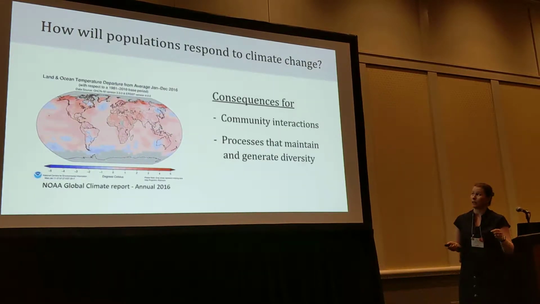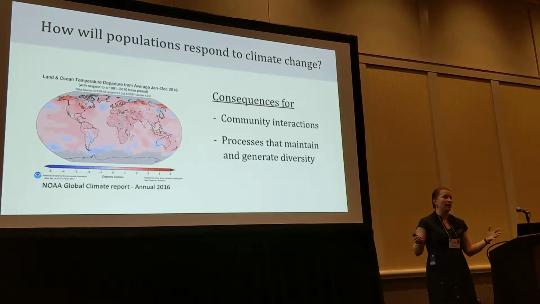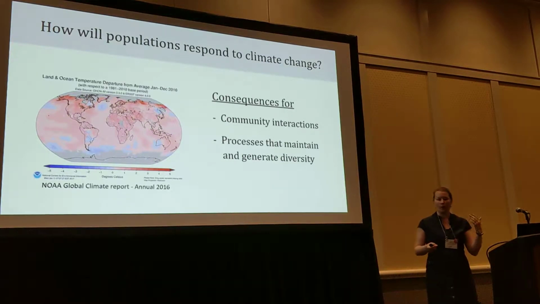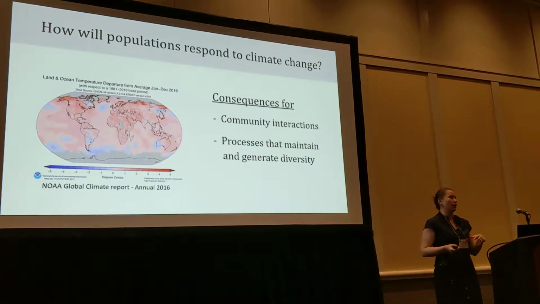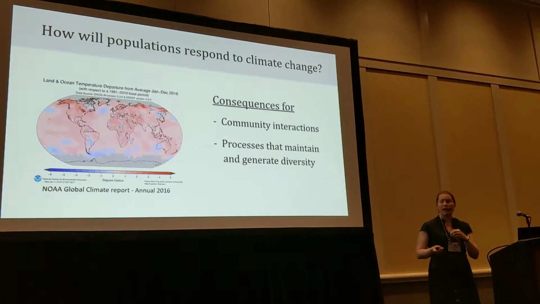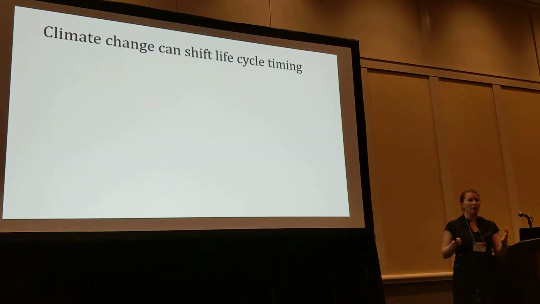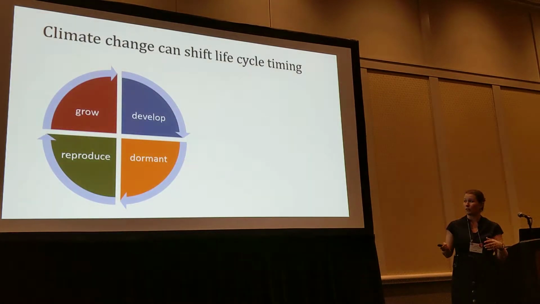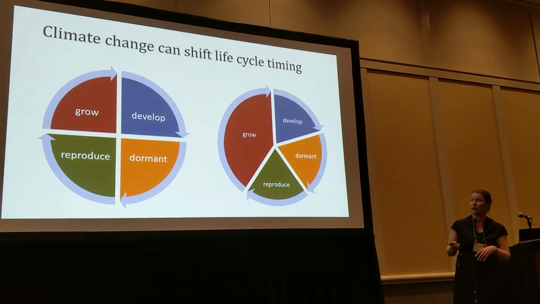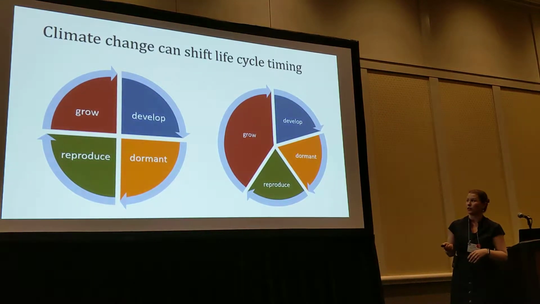And beyond the population level, we have to think about how there could be extending consequences for impacts on the community, and think about potential changes to ecological and evolutionary processes that maintain or generate diversity. So a major consequence of climate change includes shifts to life cycle timing or phenology. So periods of growth, development, dormancy, and reproduction can shift under climate change scenarios.